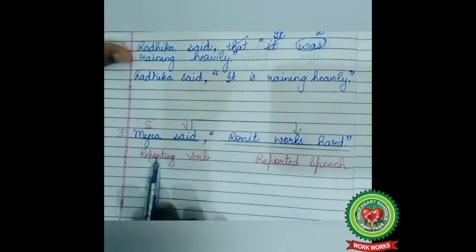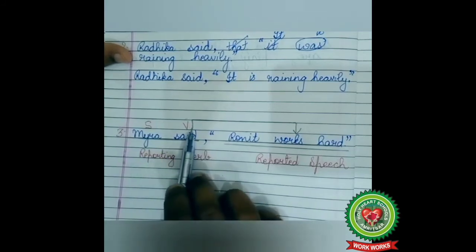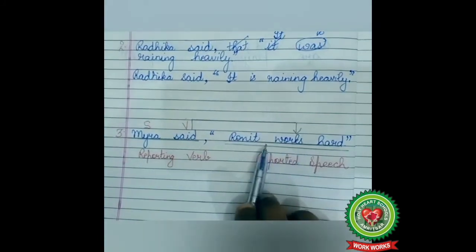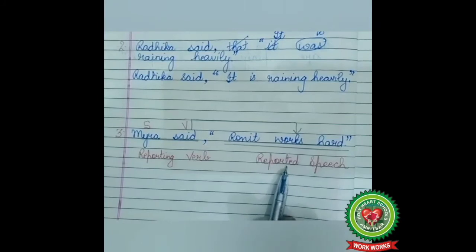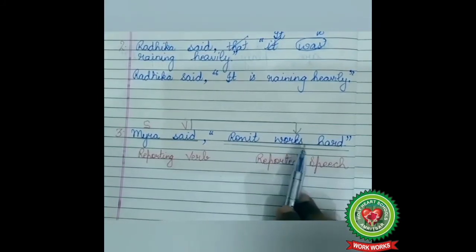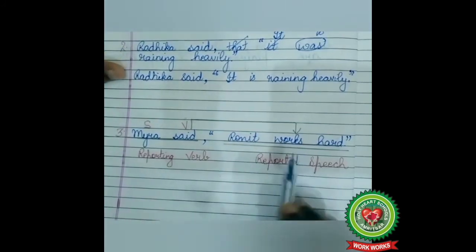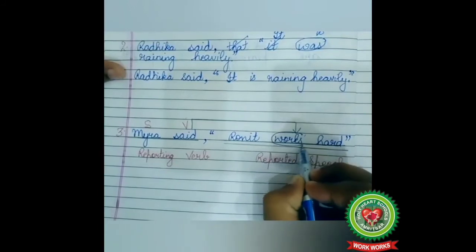Myra said, reporting verb is in past tense, so the tense of the reported speech will change. Ronit works hard. Here, our reported speech is in simple present tense. And according to the rules, simple present tense changes into simple past tense. So what will come in place of works?